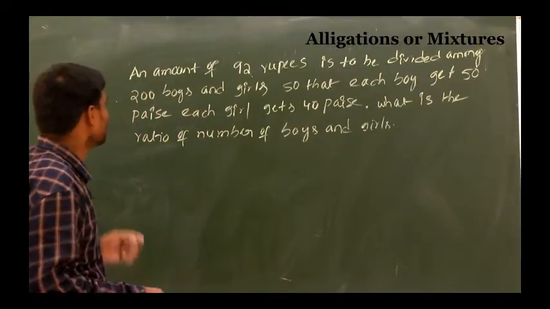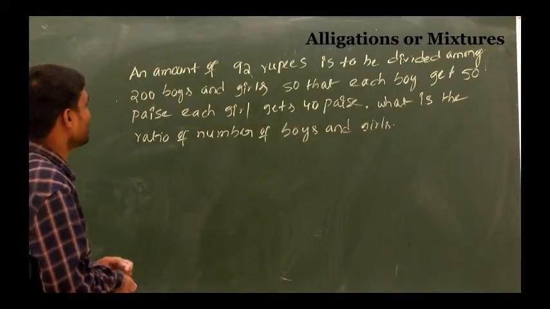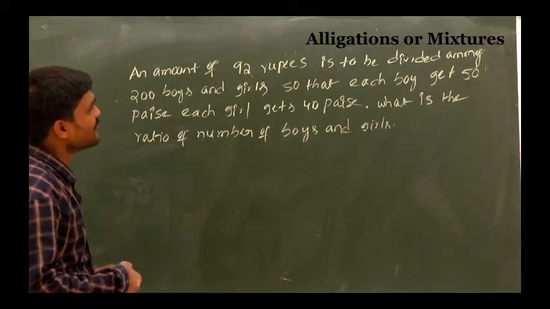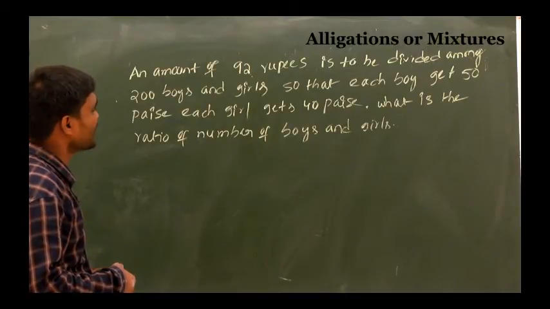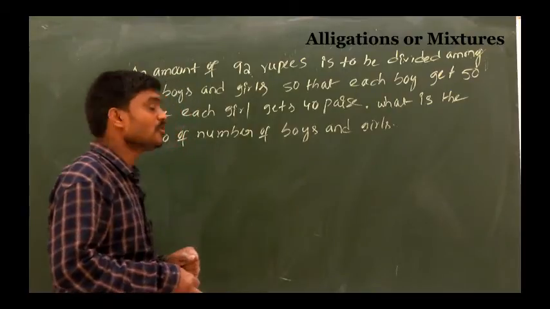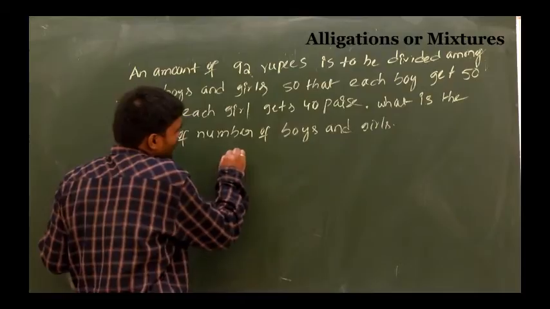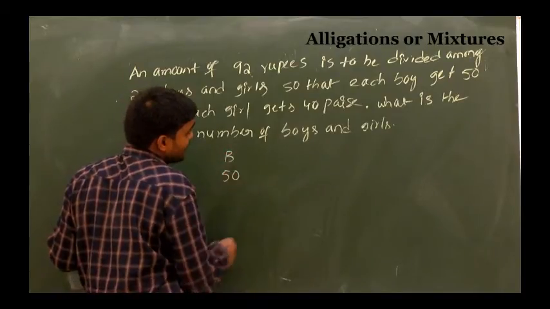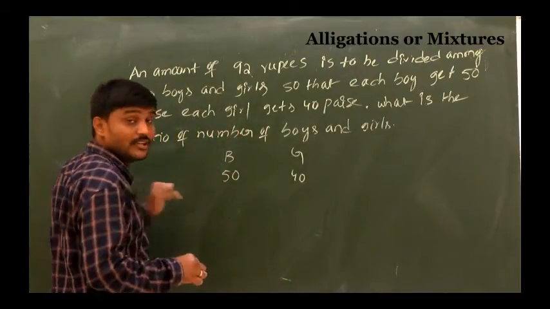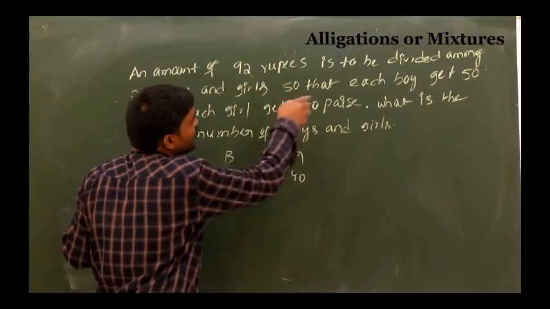So next we discuss: an amount of 92 rupees is to be divided among 200 boys and girls so that each boy gets 50 paise and each girl gets 40 paise. What is the ratio of the number of boys and girls? So this is also the rule of alligation. Boys are getting 50 paise, girls are getting 40 paise. But in a class, there are 200 students.